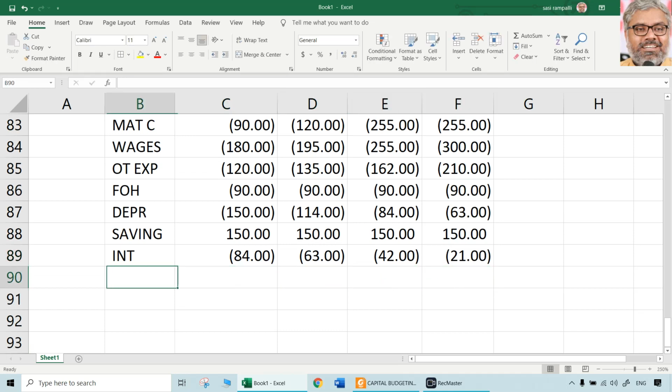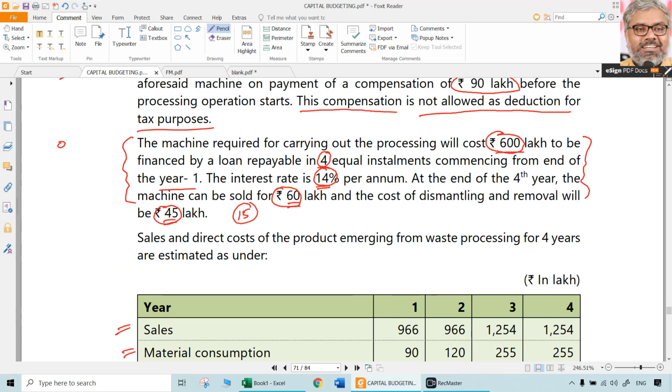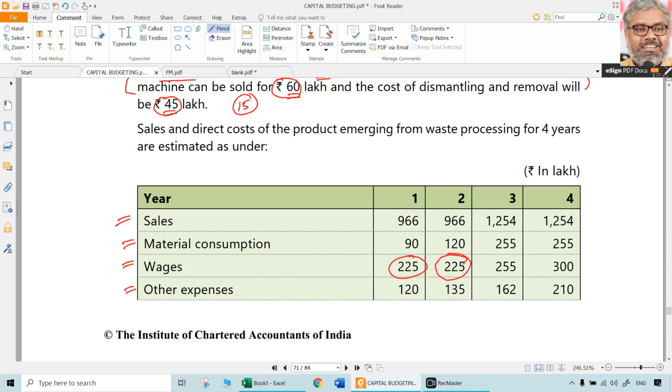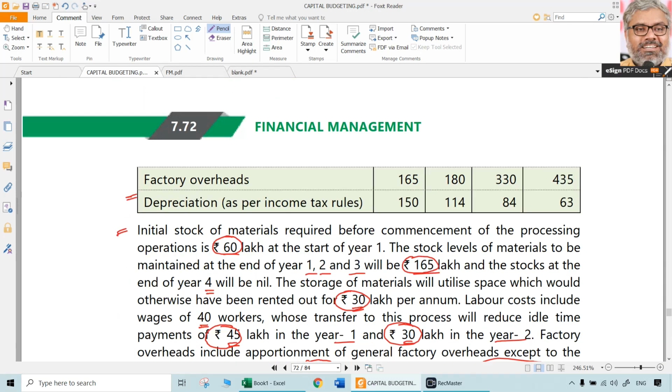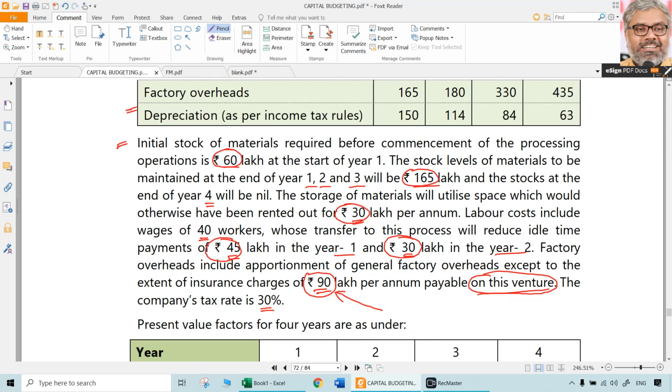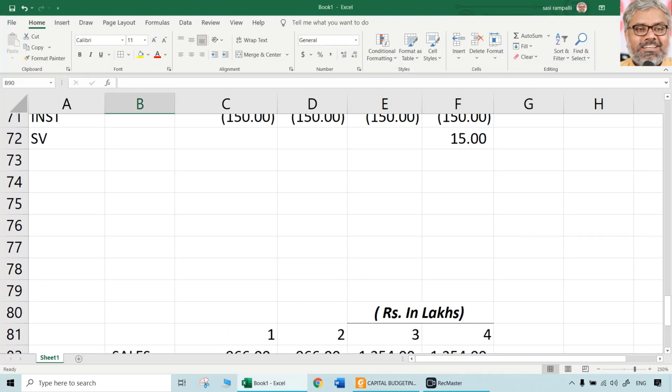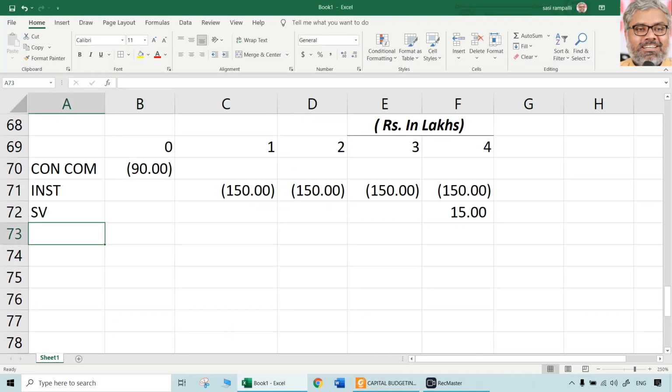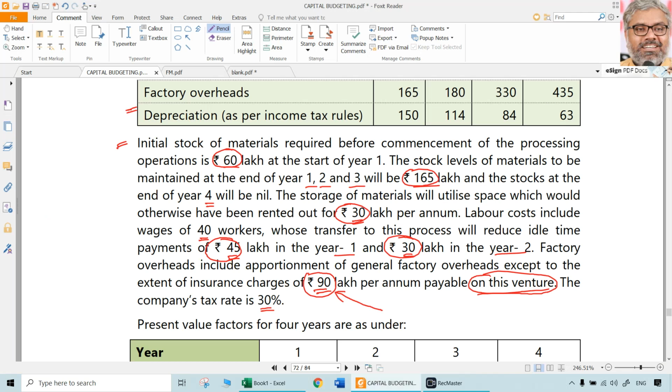So this interest calculation can also be shown separately in the working note. If time is not available, you can directly write the interest amounts also. But it has a tax impact for sure. So that is taken up before tax. Sales and direct expenses, all of them are taken. The stock of materials and all will not have tax impact. That is only a working capital requirement.